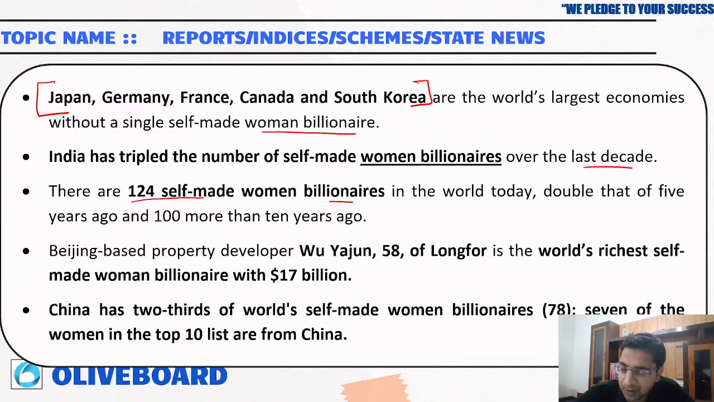Some women already have mothers and fathers in business, who have handed over their business to their children. We are not counting those over here, we are counting only the self-made people. Beijing-based property developer Wu Yajun, 58, of Longfor is the world's richest self-made woman billionaire. She is from Beijing, China. China has 2/3 of the world's self-made woman billionaires.